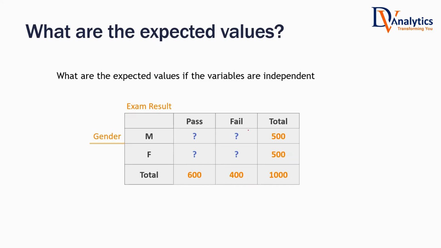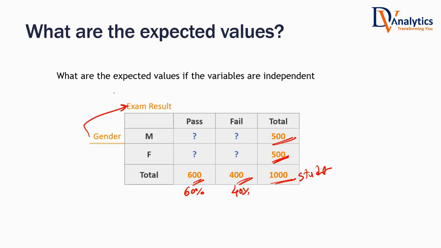Look at this, all of you. There are 500 male, 500 female appeared for the exam. Total 1000 students appeared for the exam. Out of 1000 students, 600 have passed the exam, 400 have failed. What percent have passed? Pass percentage is 60%. How many students have failed? 40%.